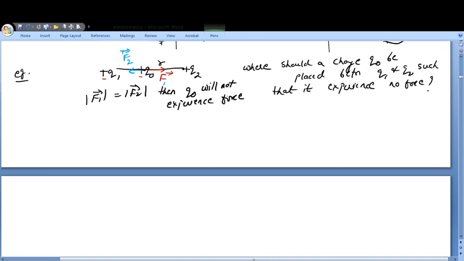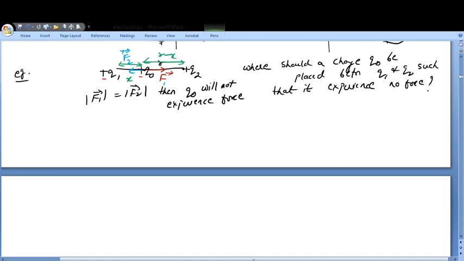because as I told you, the superposition principle means it is the vector sum. So vector sum means they will be cancelling each other. Now let us suppose we take one distance as x, so we keep q0 here. Let this distance be x. So what will this distance here be? This distance is going to be r minus x.